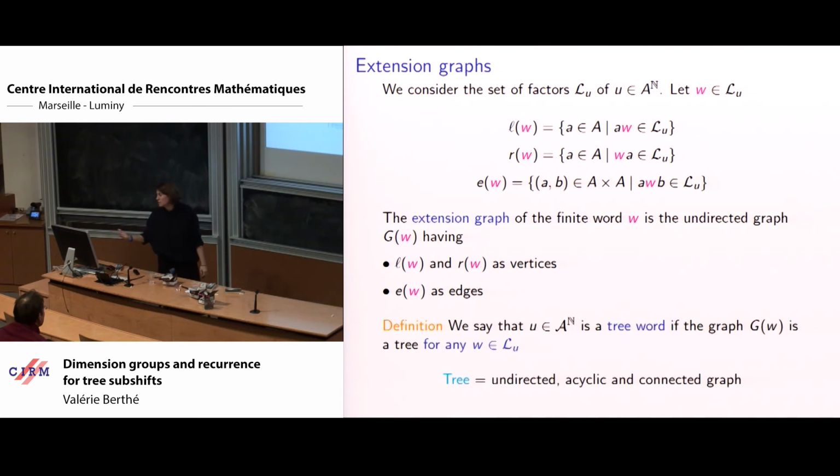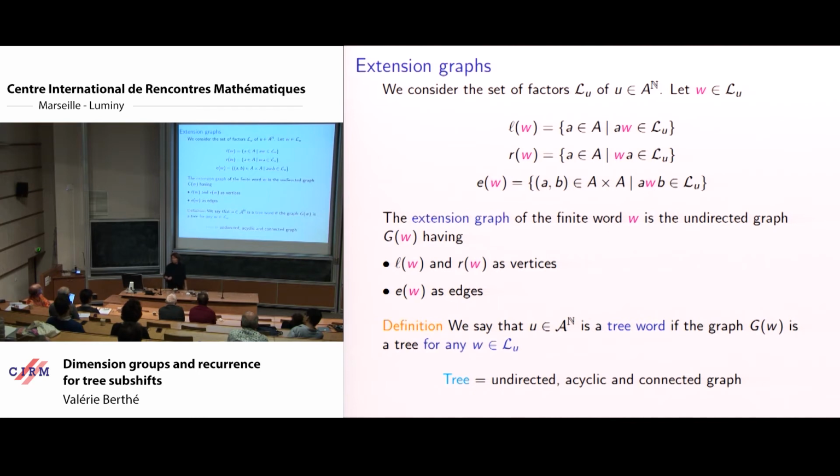And the condition is that we have a tree word, well, that's the definition, if for any factor of the language, this graph that we have seen is acyclic and connected. It's a tree. So the terminology tree comes from this extension graph. We will see visually that that's the case for Arnoux-Rauzy, and it's easy to figure out for interval exchange. So that's the common feature of these objects, but we have more possibilities.